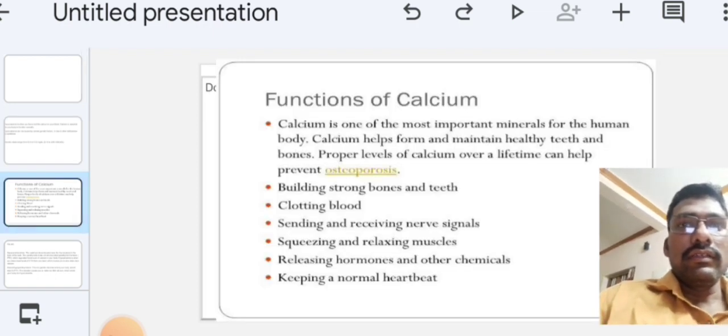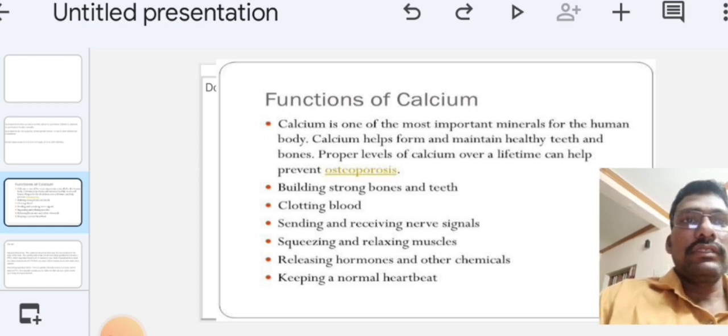In the second slide we can see the functions of calcium. Calcium is one of the most important minerals for the human body. Calcium helps form and maintain healthy teeth and bones. A proper level of calcium over a lifetime can help prevent osteoporosis. Calcium deficiency leads to osteoporosis.